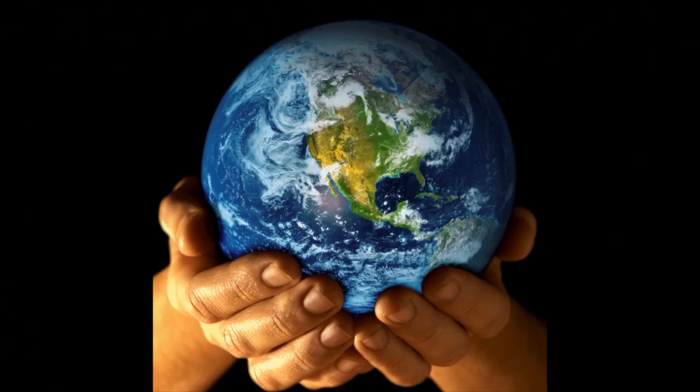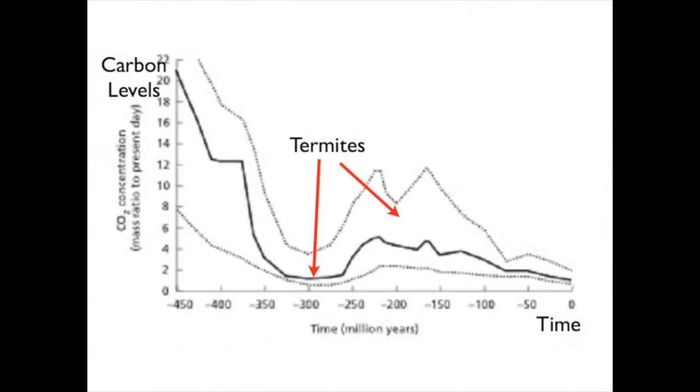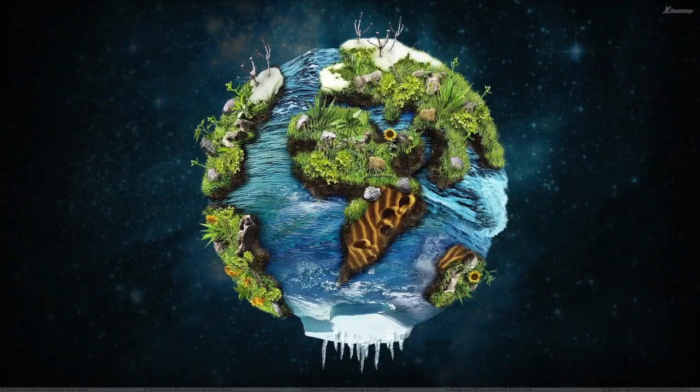However, as the Gaia hypothesis proposes, Earth can be seen as one organism that regulates itself. It is a complex system with organic and inorganic components that seek to maintain conditions for life on Earth. Thus, the relationship between the termite and the protist in the gut formed to regulate the Earth system, adding the first large-scale respiration to the mix, recycling the carbon, and enabling life on Earth to continue to flourish. Without the community of microorganisms living in the termite's gut, life on Earth may not exist as we know it.